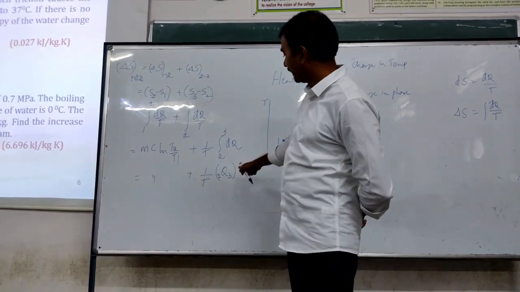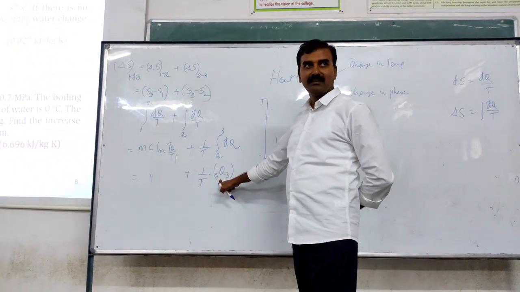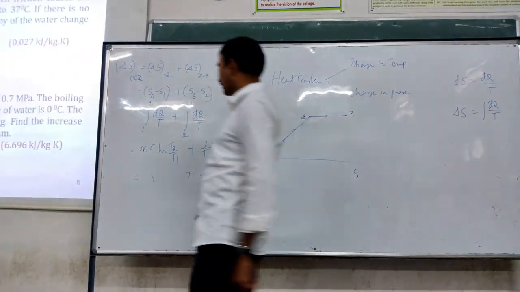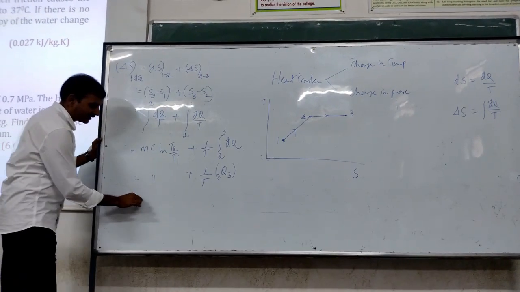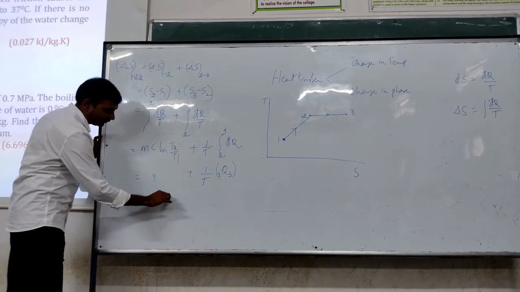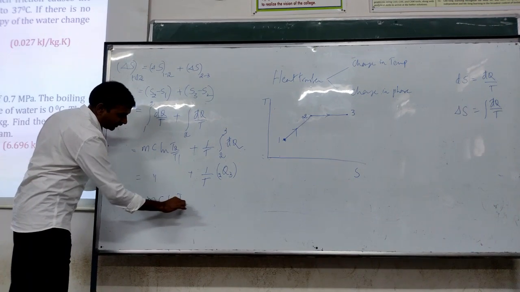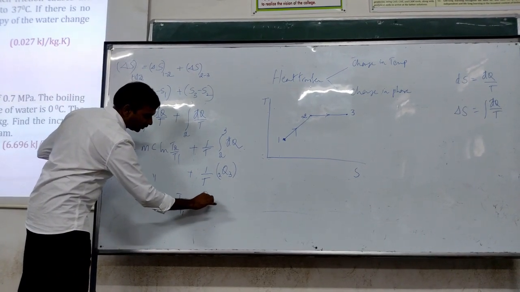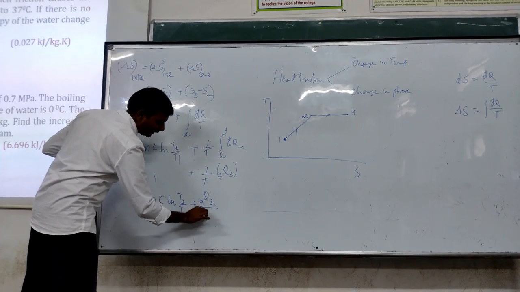So now, what is the heat transfer when the system is changing from 2 to 3?